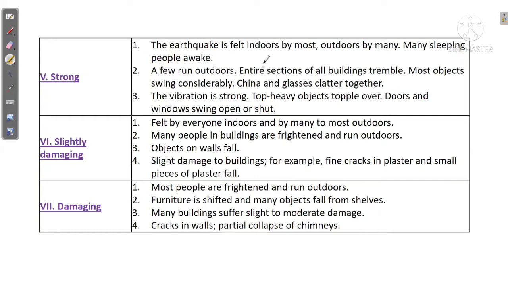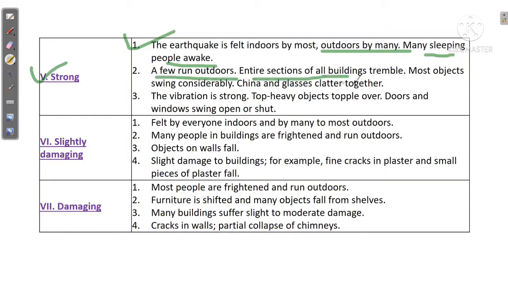Now this fifth category is strong. This will be a strong impact. The earthquake is felt indoors by most, outdoors by many. Many sleeping people awake, because this category has a strong earthquake which can be felt by sleeping people, and they can wake due to the noise or the shaking of the floors. A few run outdoors.